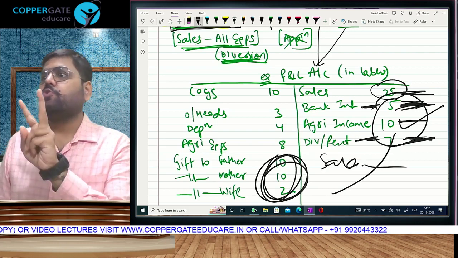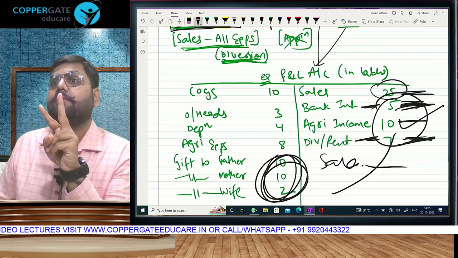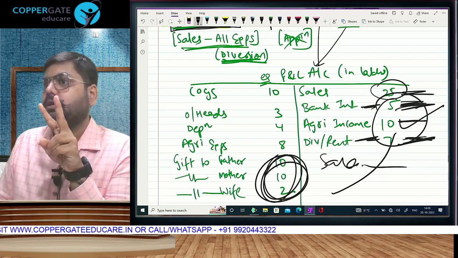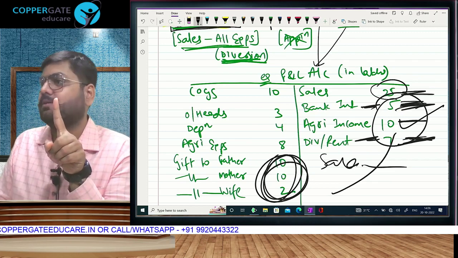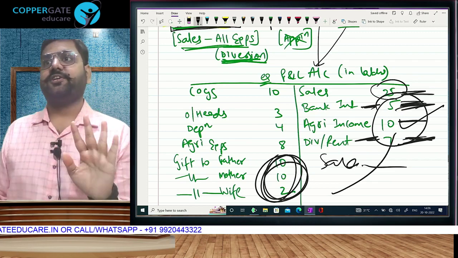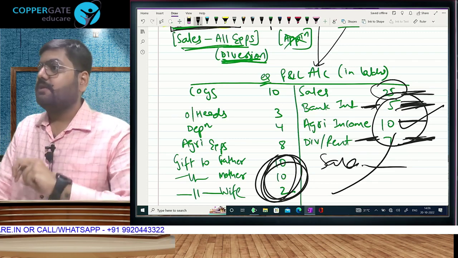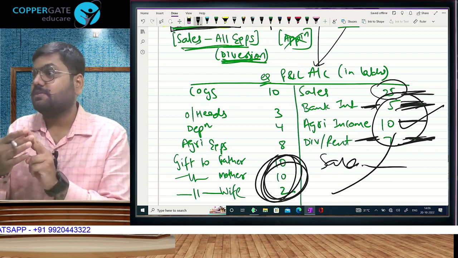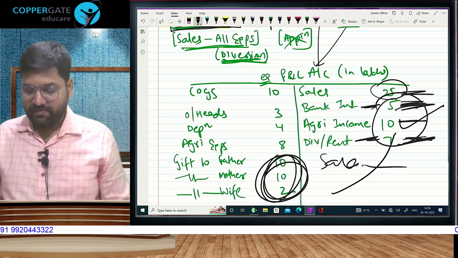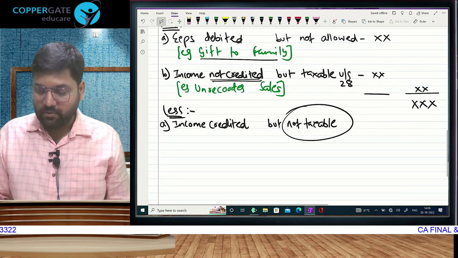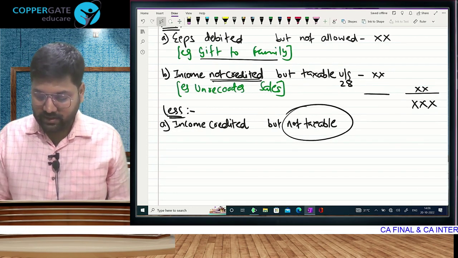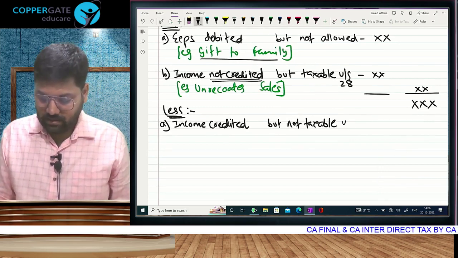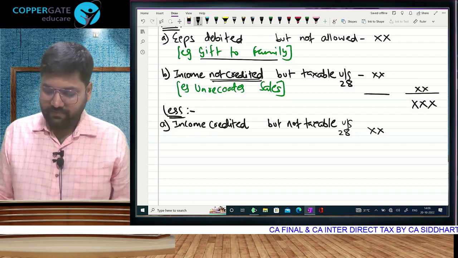Means two types of wrong credits will be there. Not taxable at all or taxable under other heads. One which is not taxable at all is called exempt income. Less in business, that's it. One which is taxable under other heads, less in business, but add in that other head. But as far as business is concerned, both. That means anything which is not taxable, you can't stop. Anything which is not taxable, what will we say? Not taxable under section 28, we will have to subtract.